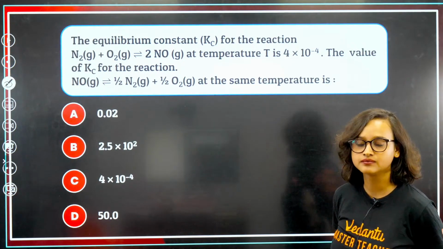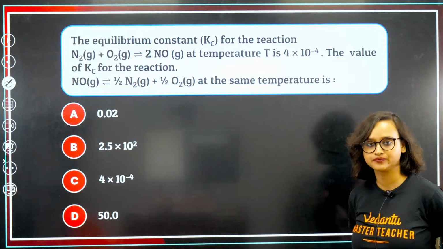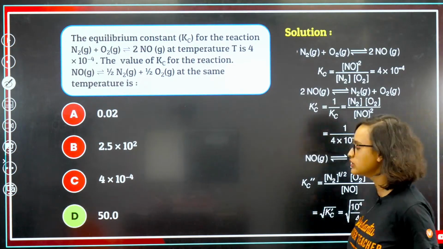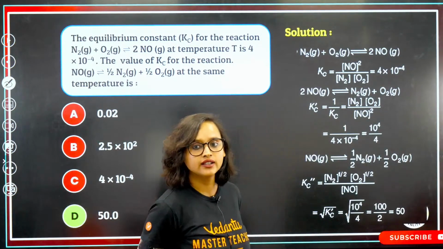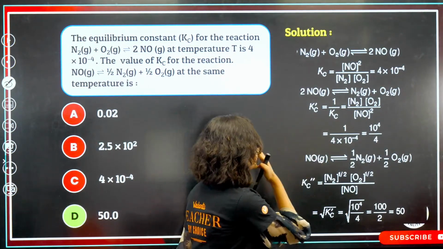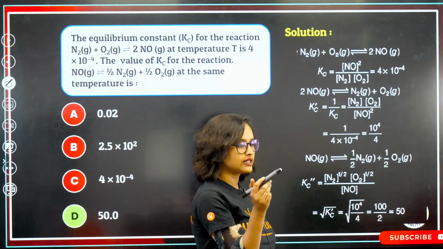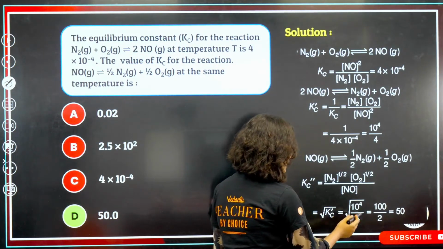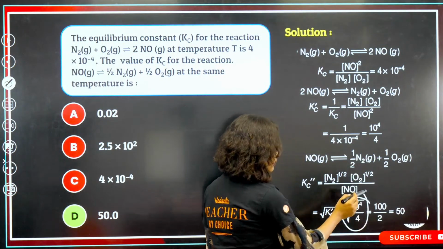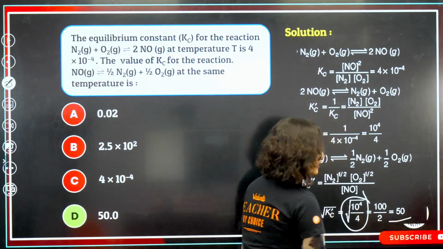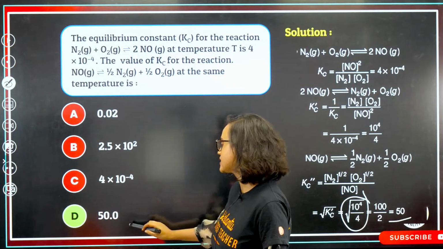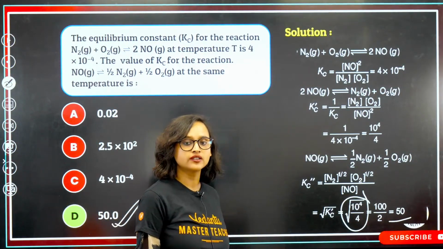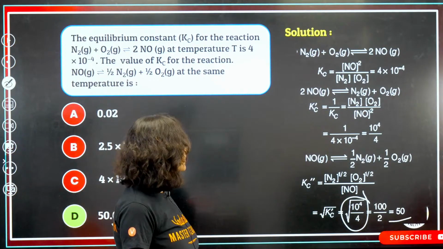Calvin is done. Anyone else? Very good. Okay, let's do this here. So we have our answer here as well. Same thing you have to do, guys. Same way you are solving. The very same way if you solve, you will get Kc dash equal to root over 10 to the power 4 divided by 4, which is equal to 50. So our answer is option D. Thank you, Satvik. We understood this.